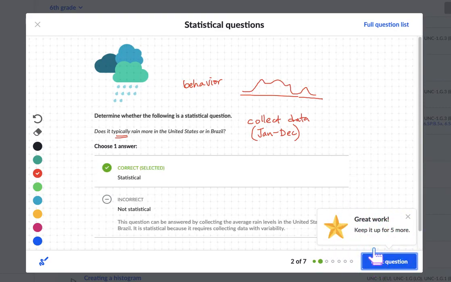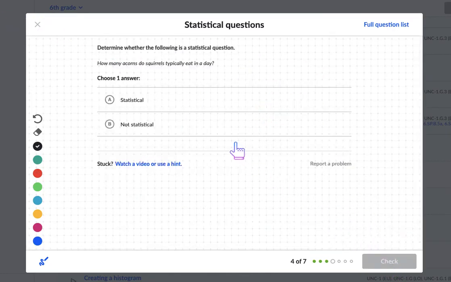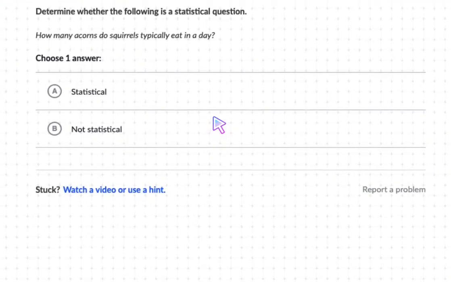Okay, let's do one last one, and we'll just read this here. So it says it's not statistical because the question can be answered by collecting the average rainfalls in the United States and Brazil. It is statistical because it requires collecting data with variability. On any given day, it's going to rain different amounts. Okay, let's do one last one. How many acorns do squirrels typically eat in a day? Go ahead and pause the video and try it on your own.